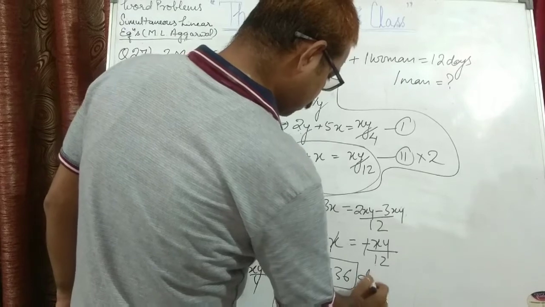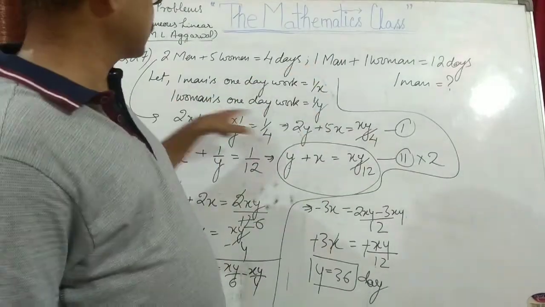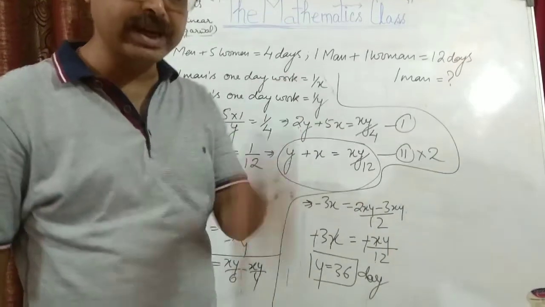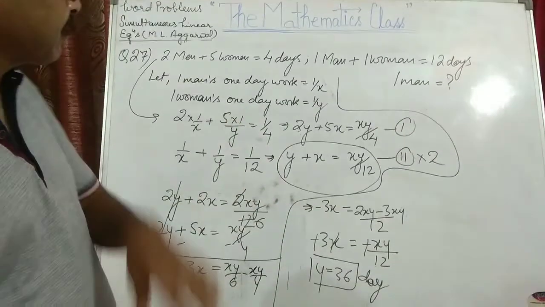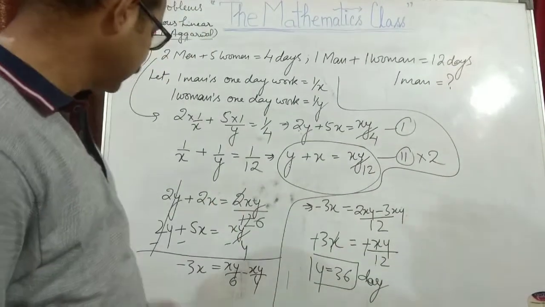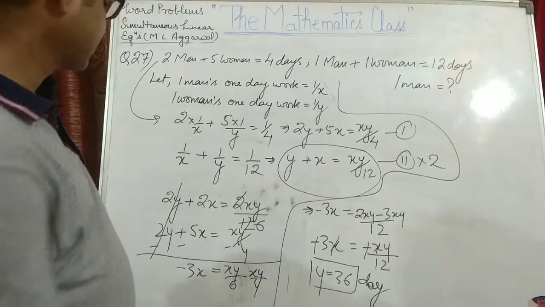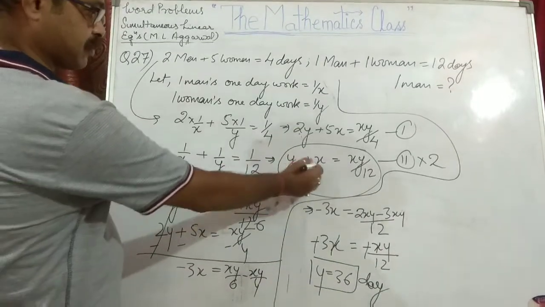36 days. Who is Y? The woman. We have considered the woman as Y. So the woman takes 36 days. But we have to find out about the man. Now you can substitute this value in any of the equations. Let us put it in this equation.